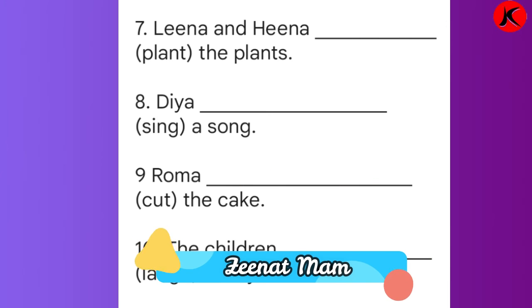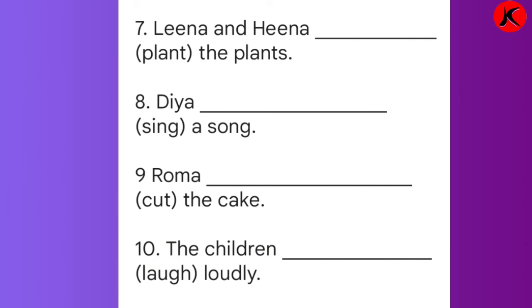So Lena and Hina are planting the plants. Diya is singing a song. Roma is cutting the cake. Number 10, the children are laughing loudly.